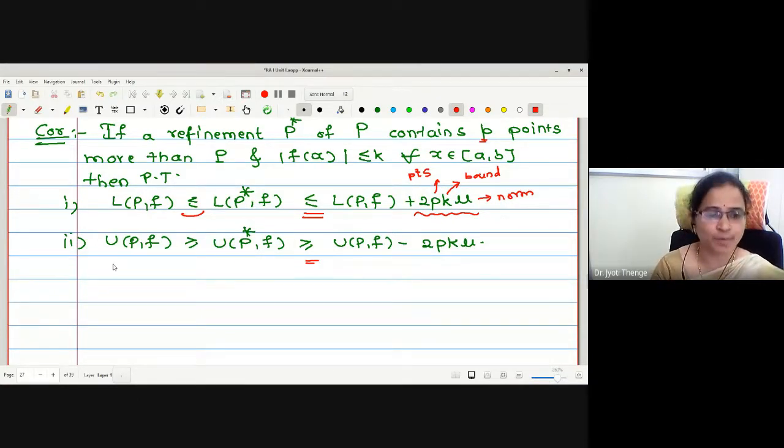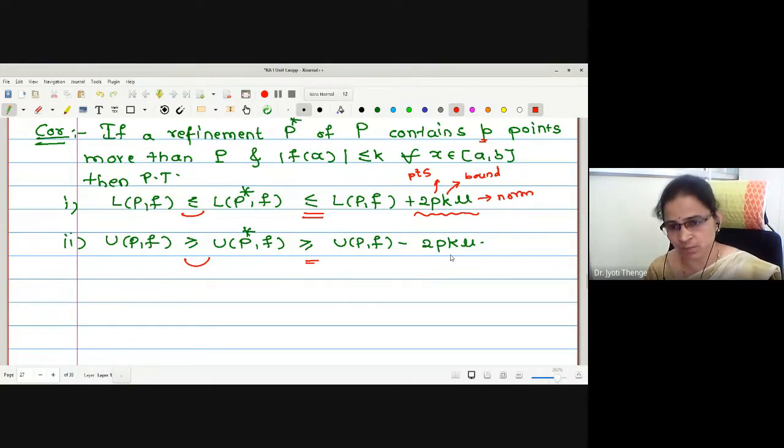Similarly, in the case of the upper sum, we have proved already that the upper sum decreases with respect to refinement. This term tells you by how much it is decreasing. The maximum amount decreased will be 2pkμ. Again, p is the number of points, k is the bound of the function, and μ is the norm value of your partition.